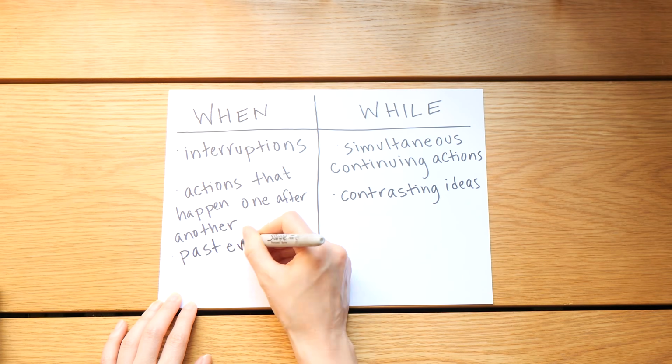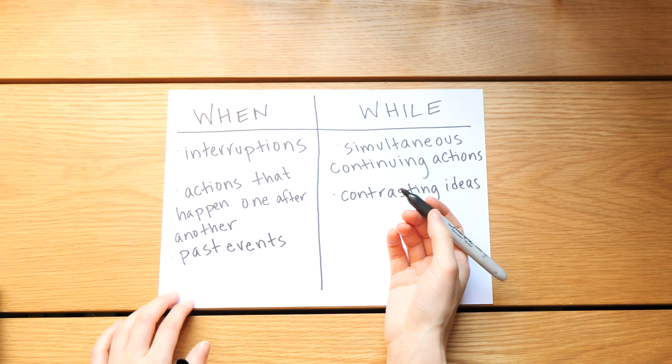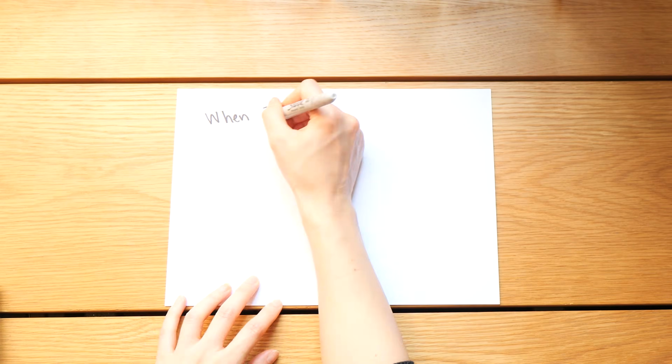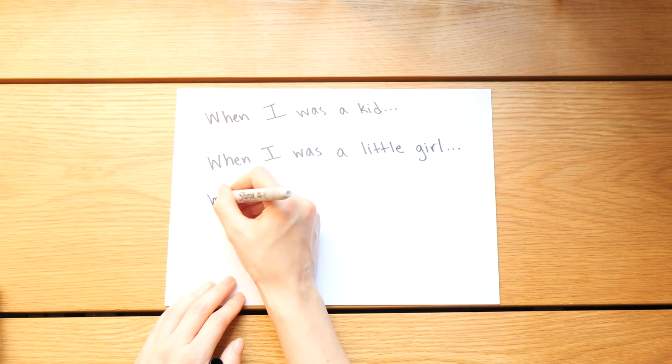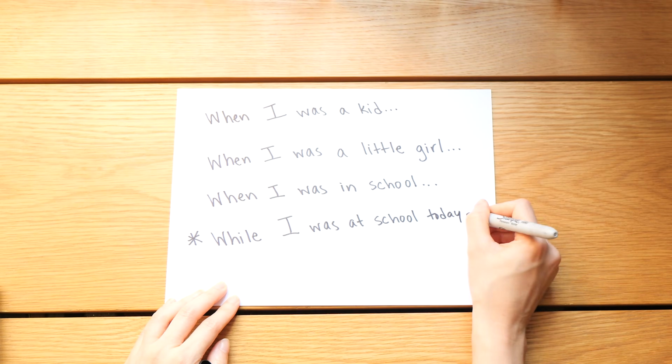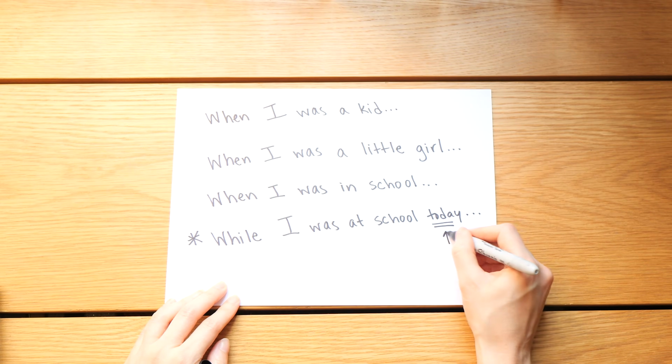Another use of when that we absolutely cannot replace with while is to talk about past events. So if you want to talk about something from your childhood, from your school days, from something that happened many, many years ago, you use when to do that, as in when I was a kid, or when I was a little girl, or when I was in school. We don't really say while I was in school unless you're talking about something that happened earlier that day, for example. Like, while I was at school today, this and this and this happened. If you want to talk about past events, especially habitual past events, use when to do that, not while.